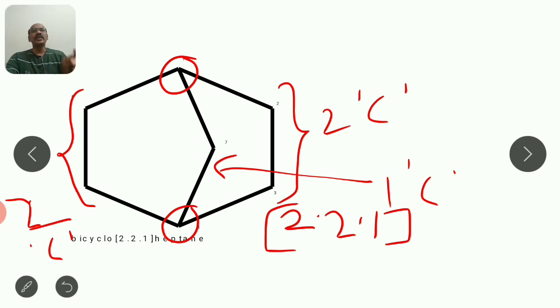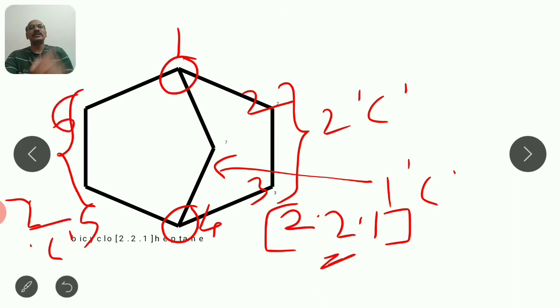But again numbering will start from the bridgehead carbon atom. So I am writing 1 here. Either to the left or to the right we can proceed. So here it will be 2, it will be 3. Then this second bridgehead carbon will come there as a 4. Then we will move to the second ring, 5 and 6. And the 7th number to the smallest here. So here it is 7 carbon.